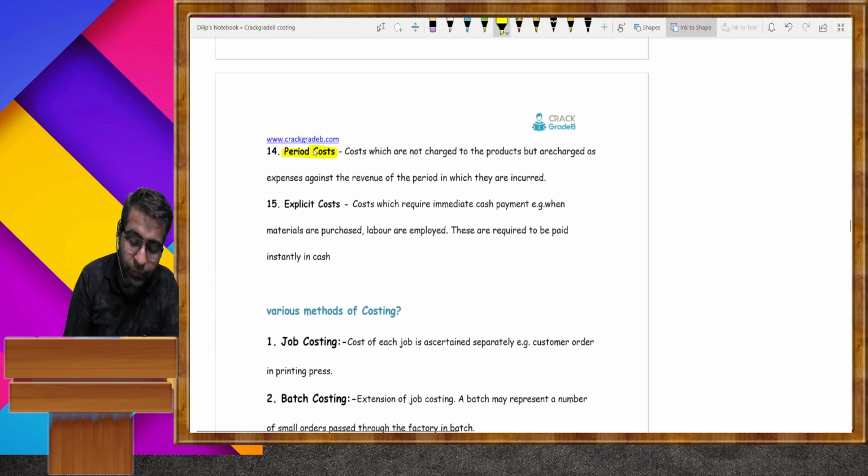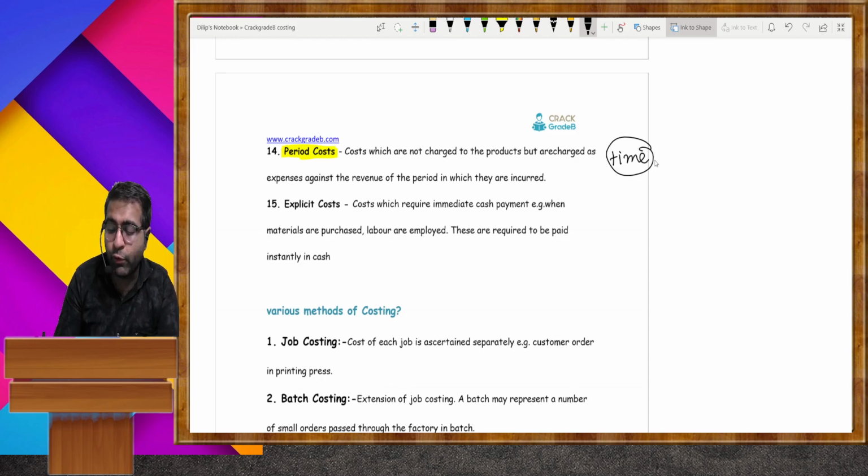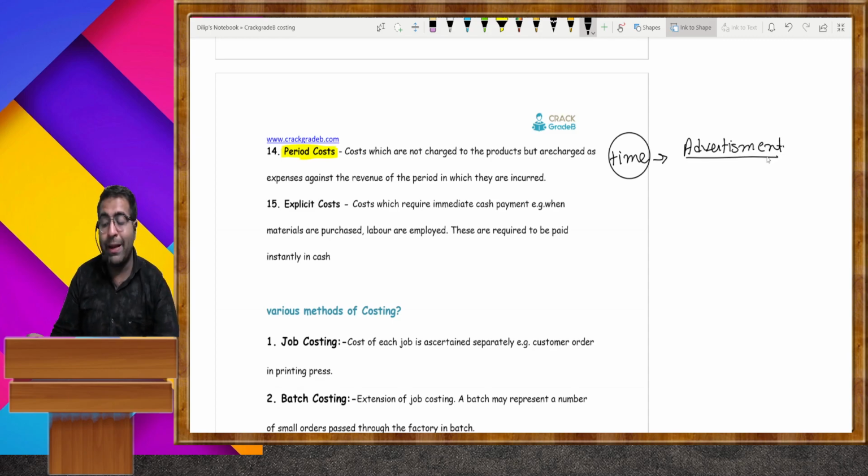Period cost. Cost which is incurred as per time, on the basis of time. For example, advertisement. When you are going to sell the product in the market, you need to spend money on advertisement, right?